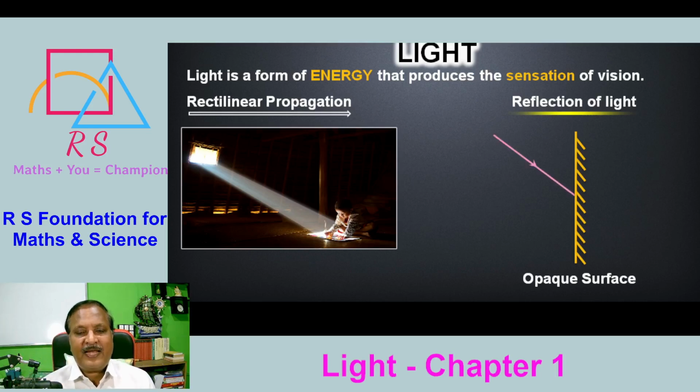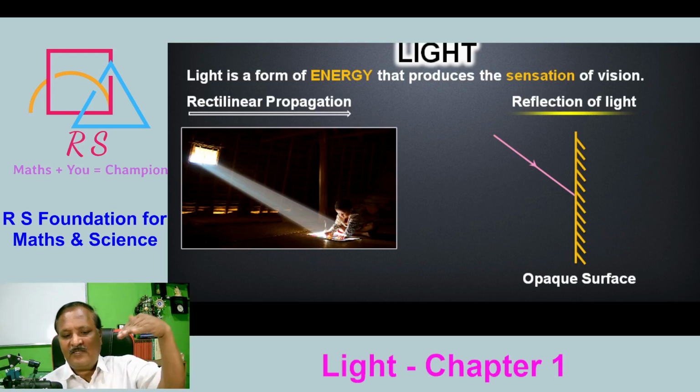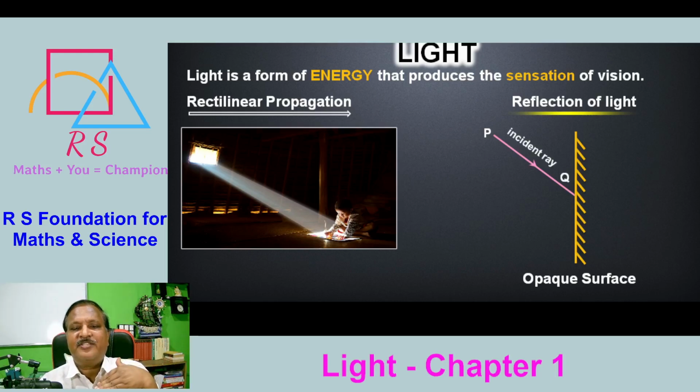Let us say one light ray is coming. That ray we call an incident ray because it is falling on the surface. It falls on the surface at Q, and Q is called the point of incidence, and the ray PQ is called the incident ray.